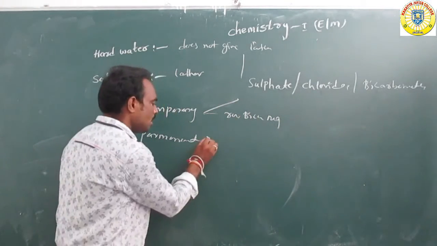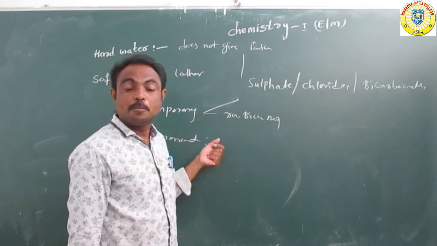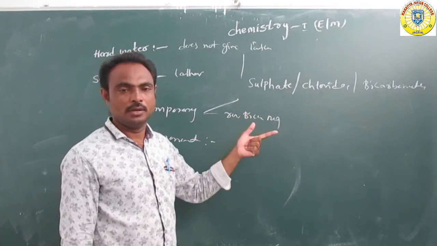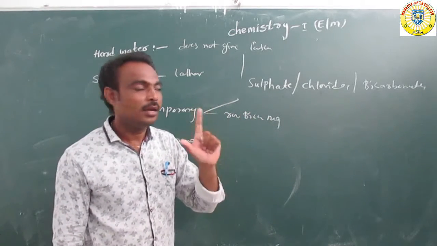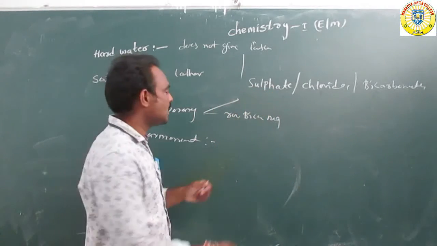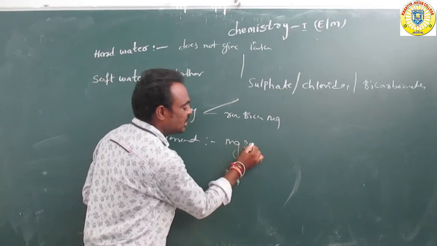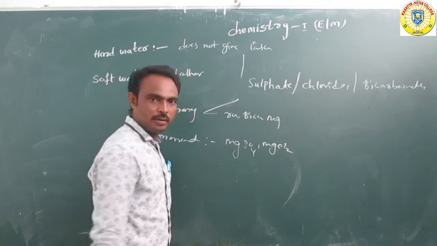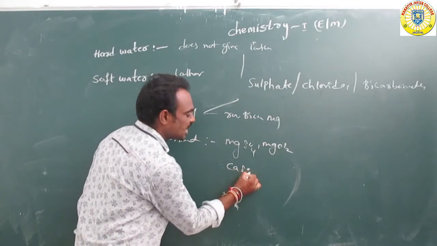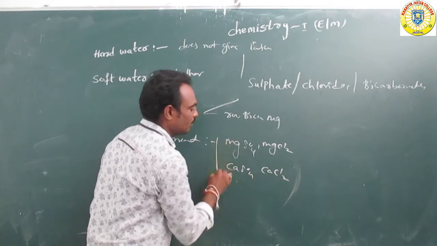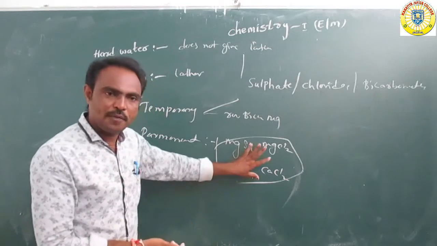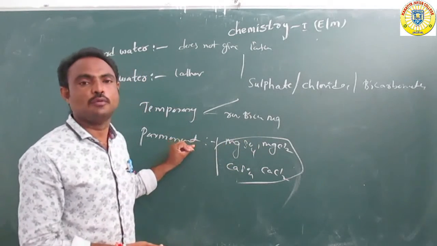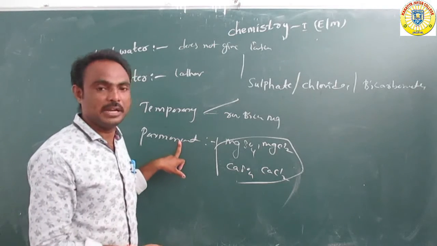In the permanent method, we remove the salts, for example magnesium sulfate or magnesium chloride, calcium sulfate or calcium chloride, from this hard water.